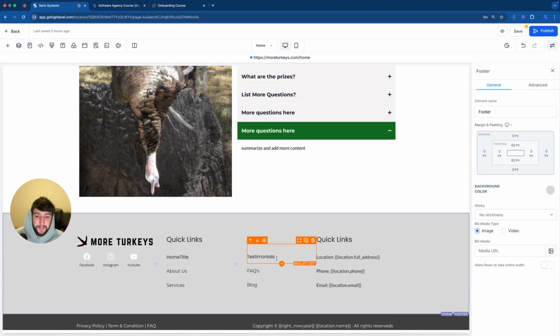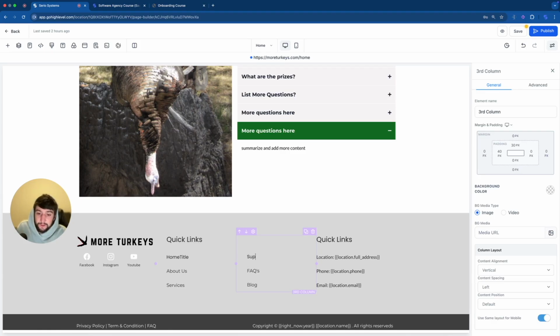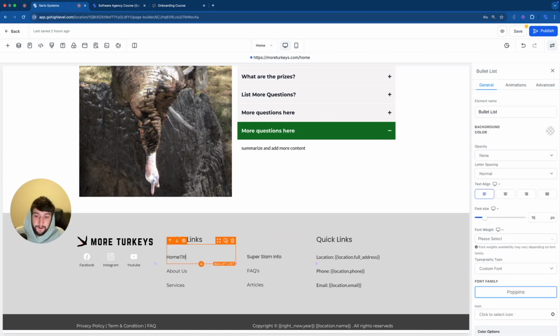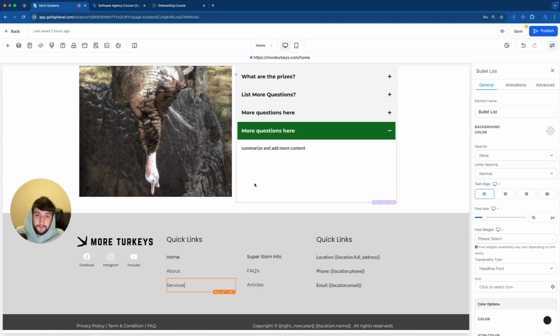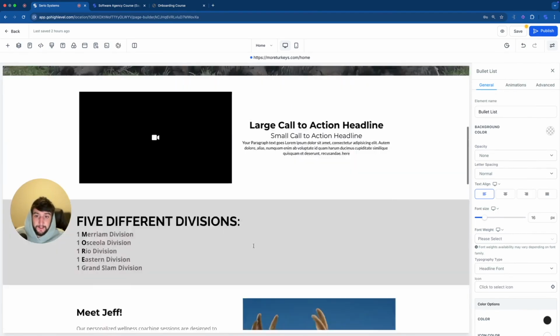And one thing I do want to change is testimonials here, because we don't have any testimonials. For testimonials here, I'm going to put super slam info, which if you remember from earlier is one of these sections that the client wanted. So we're going to end up taking this and linking it to that section later. We've got FAQs, which is good. Blog, we're going to change to articles. For home title, we're going to change that to home. For about us, we're going to change that to about. And then for services, we're going to change that to the challenge. So these should all reflect these up here.